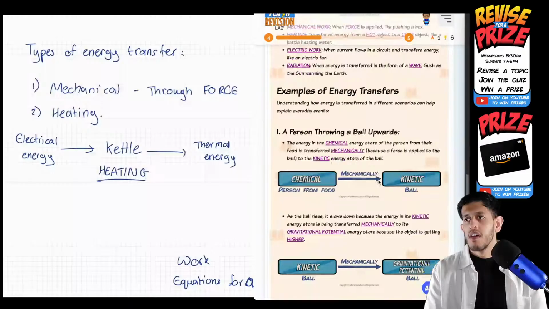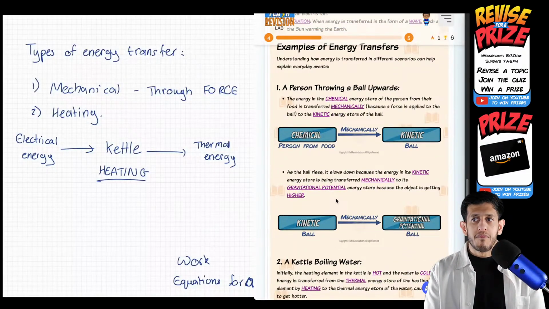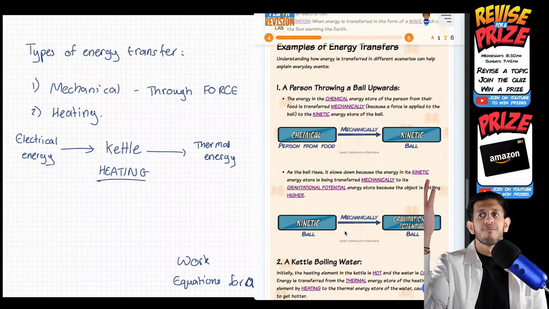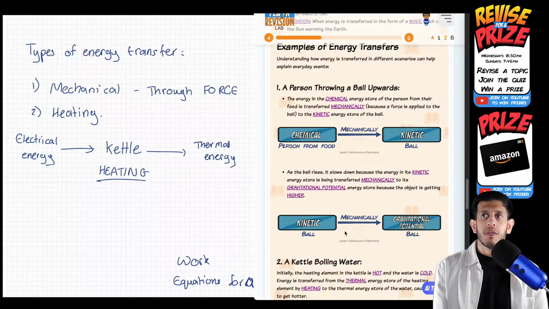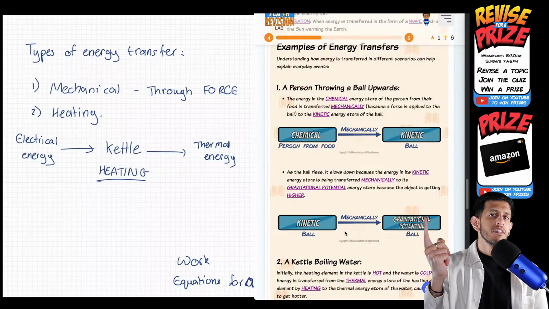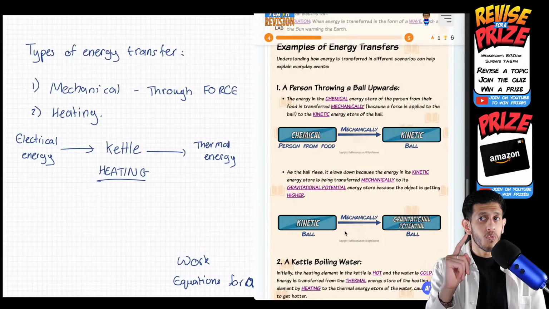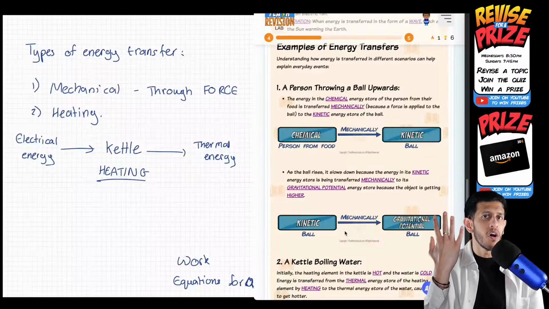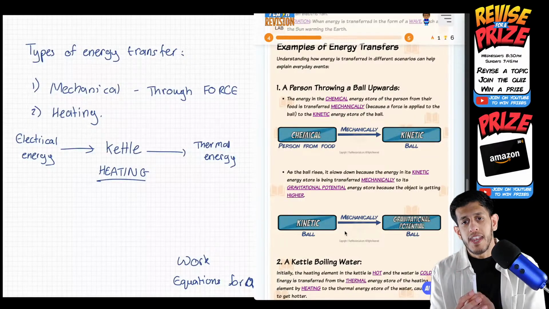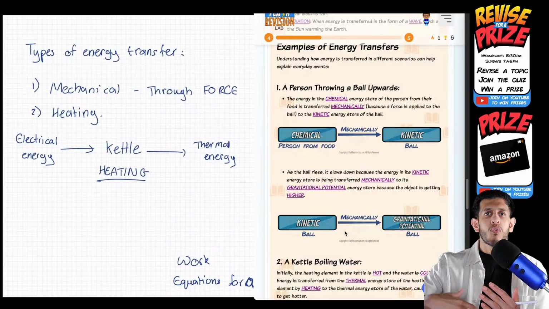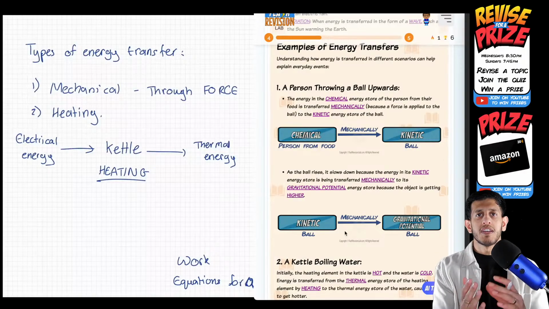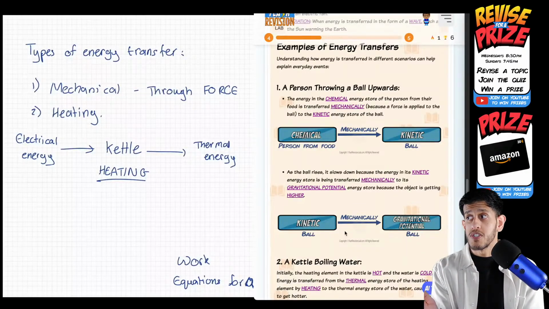Okay. So a couple of other examples I've mentioned here. So you can see with the ball, if it's moving, the energy change is different, right? If I throw a ball up in the air, that's mechanical movement. I'm mechanically transferring the energy, but the ball's going up. It's going to slow down, isn't it? So the more motion there is, the more kinetic energy there is. So the ball is moving to start with, there's kinetic energy. Then as the ball starts to slow down, it's getting higher. So therefore, we're getting more gravitational potential. So therefore, the energy transfers from kinetic to gravitational potential.